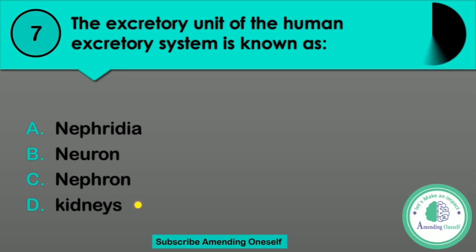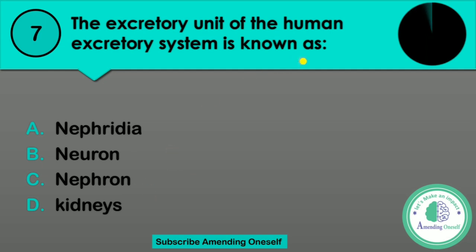Option B, neuron. Option C, nephron, or option D, kidneys.